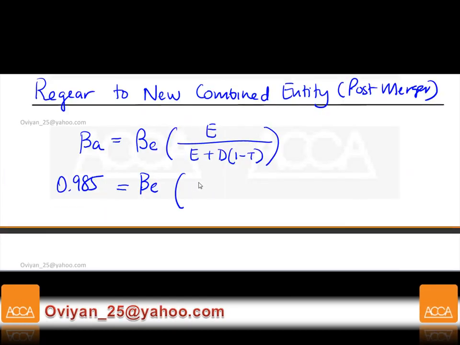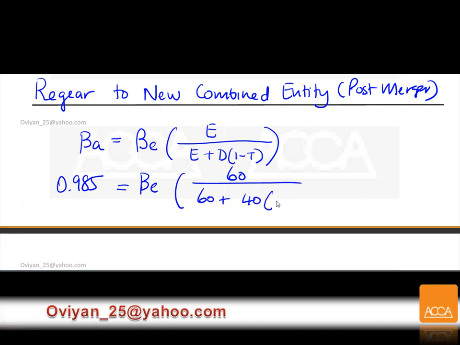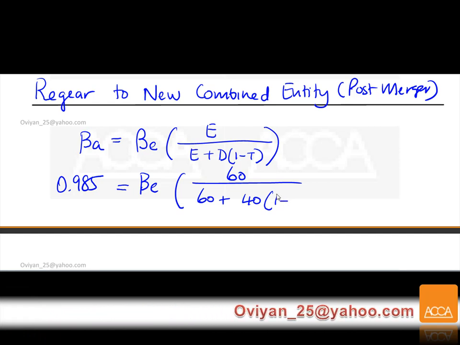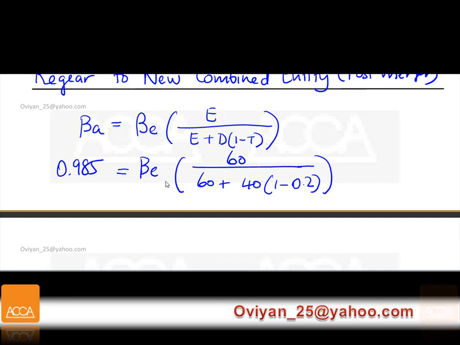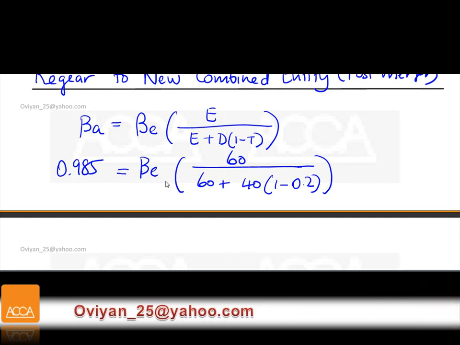So this is going to be 60 on top, 60 plus 40, multiplied by 1 minus your tax. Now, the tax can be found in paragraph number 4. It's giving us a tax of 20%, the tax of the combined company.